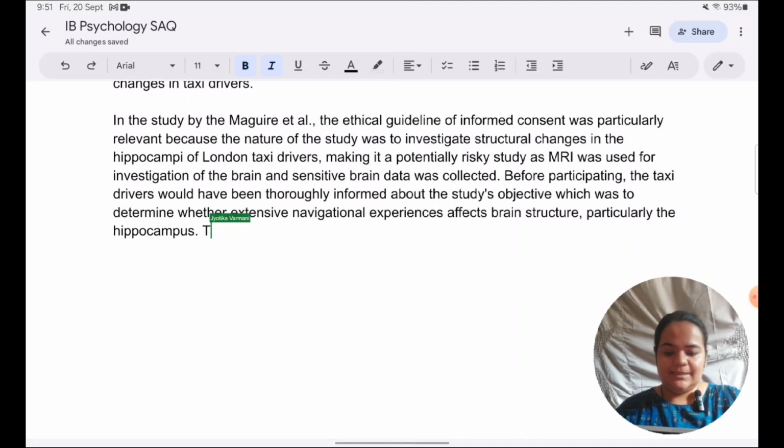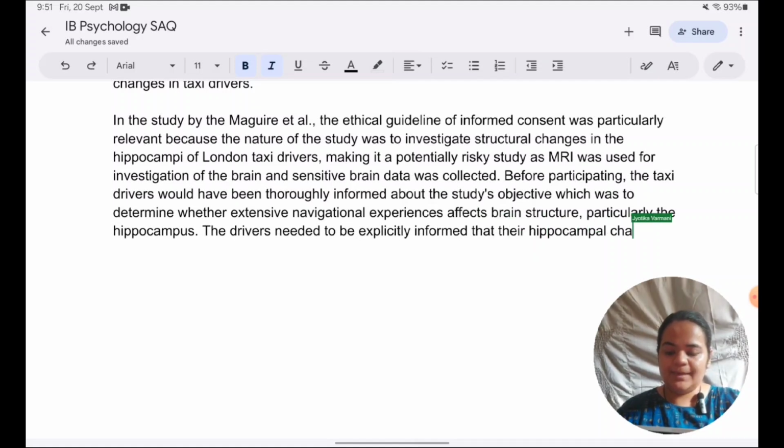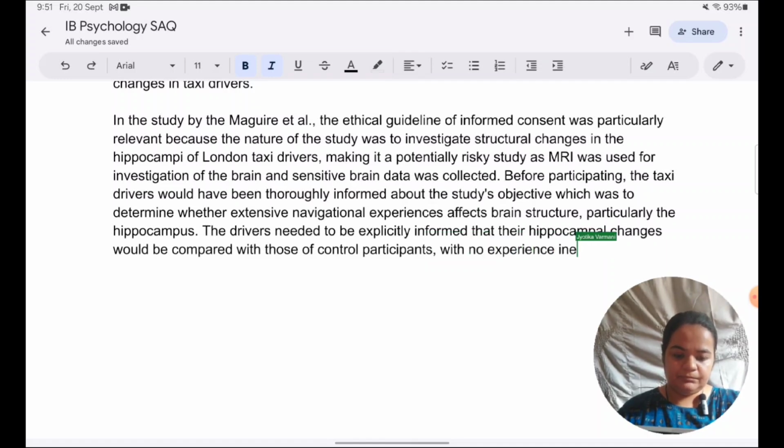The drivers needed to be explicitly informed that their hippocampal changes would be compared with those of control participants with no experience in taxi driving.